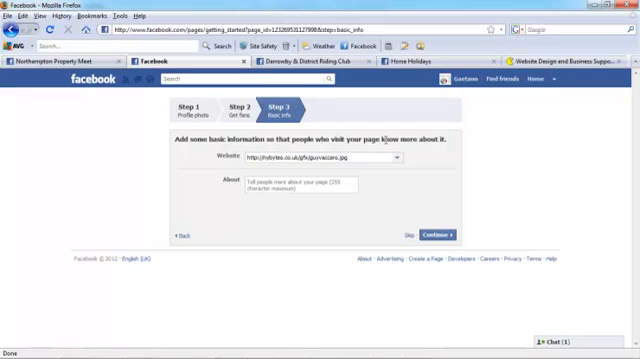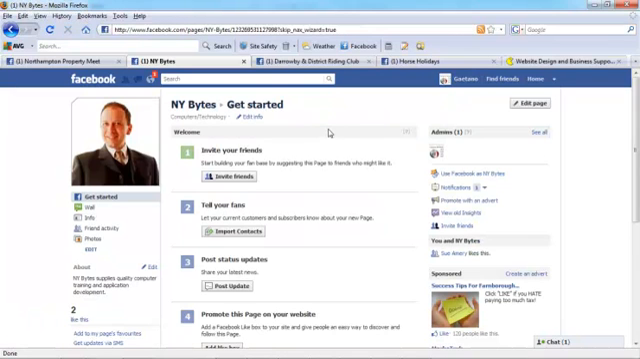Continue. Add some basic information that people who visit your page know about it. Well, the website will be quite useful, which isn't the name of the picture, and some text about your business. Supplies, quality, computer, training, and application development. So something succinct but covers exactly what you do. Continue. And we have the page effectively started, and I have 2 people like this already.